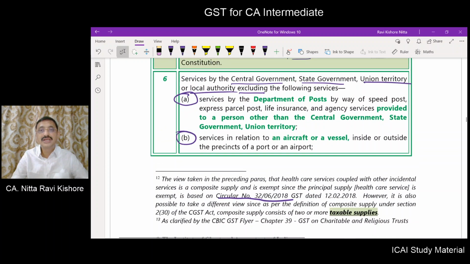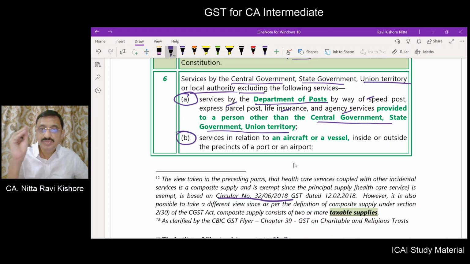What are the 4 points? Services by Department of Post. Department of Post is a central government department. Now, what are the services? Speed posts, express parcel posts, life insurance, agency services provided to any person other than central government, state government or union territory.